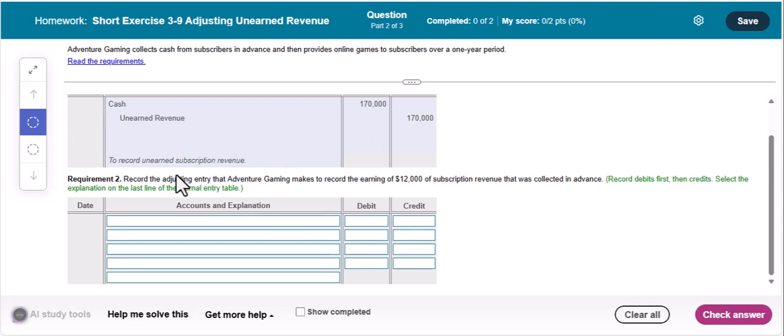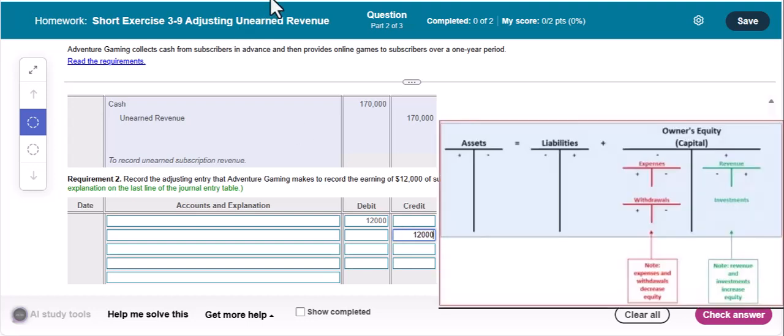Okay, so now we have requirement 2. We have to record the adjusting entry that Adventure Gaming makes to record the earning of $12,000 of subscription revenue that was collected in advance. Record debits first, then credits. Select the explanation on the last line of the journal entry table. So they don't tell us the dates here on the left-hand side, but after a while we have earned this $12,000. So we know we're going to have a debit of $12,000 and a credit of $12,000.